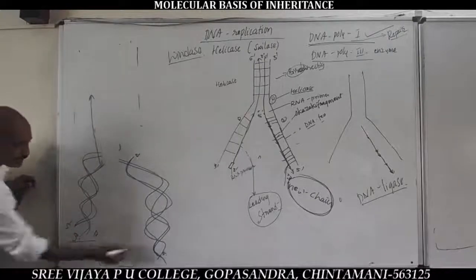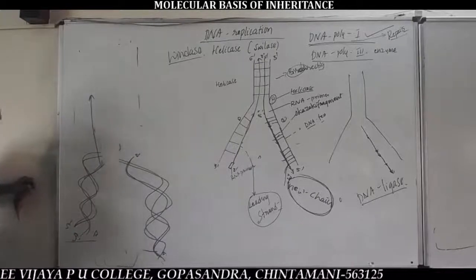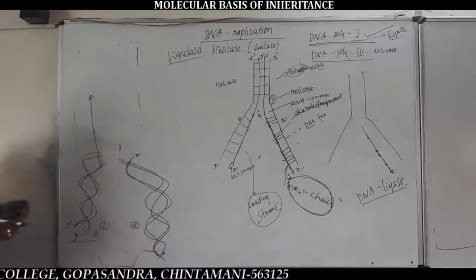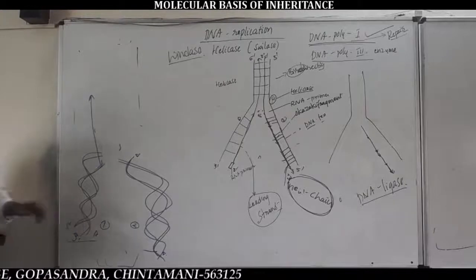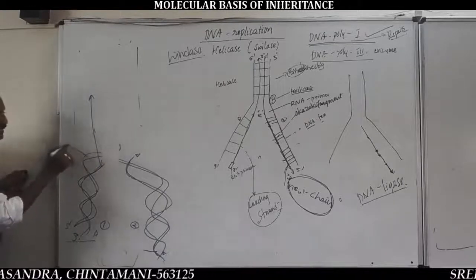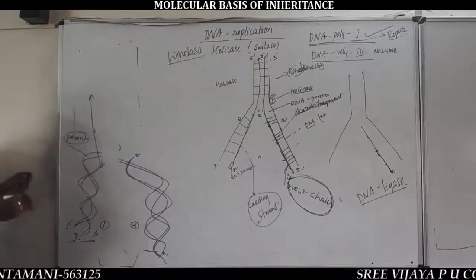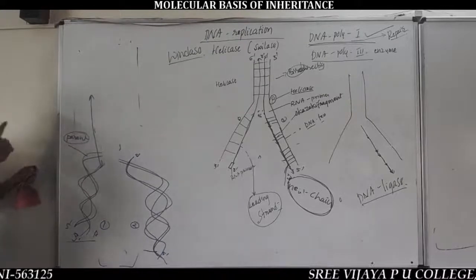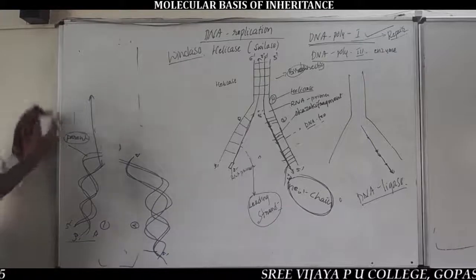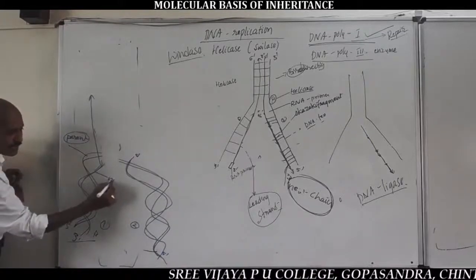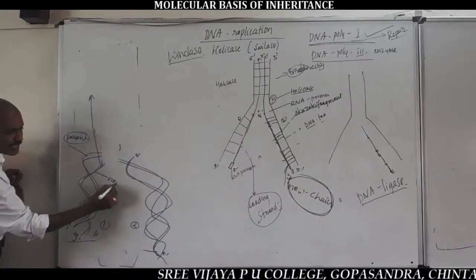Two daughter DNA molecules. In each daughter DNA molecule, very important, listen here. One is the parental strand, the old strand, the template strand, that is received from the parental DNA. And another one is the newly synthesized strand.